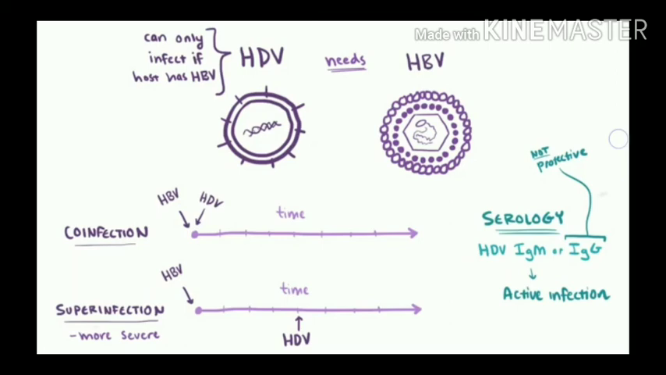What we observe in the serological test in this condition is that either IgG or IgM antibodies are present. Either of these two being present indicates an active infection. Here IgG is not a protective antibody. And also the main treatment for this is that we have to control the infection of the HBV.